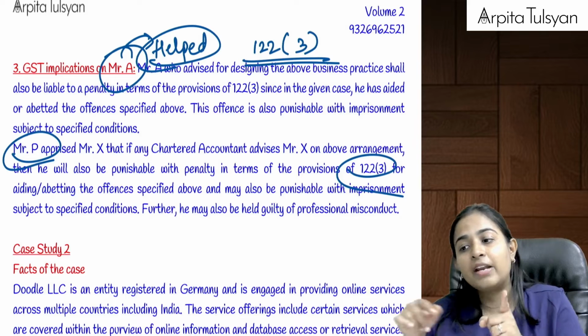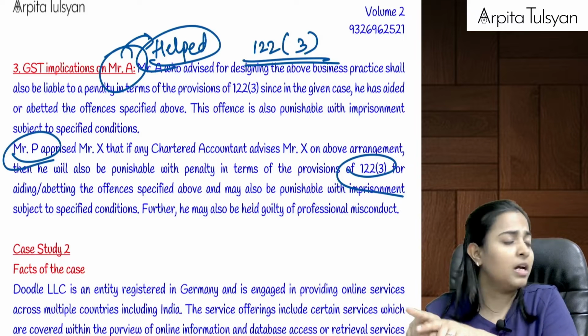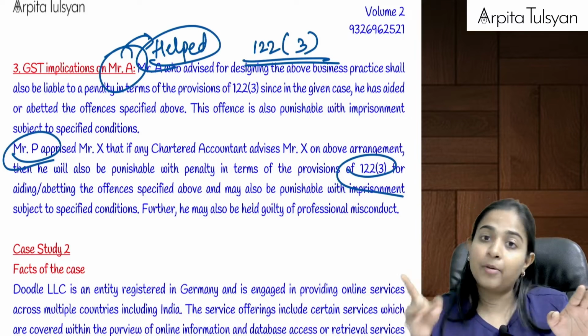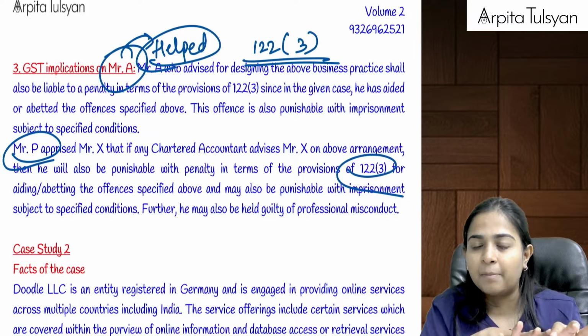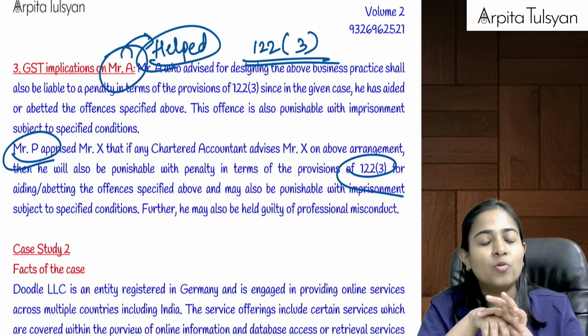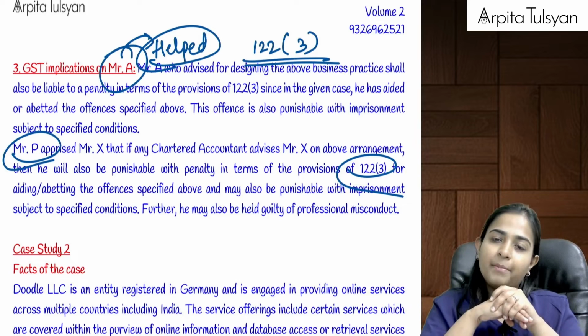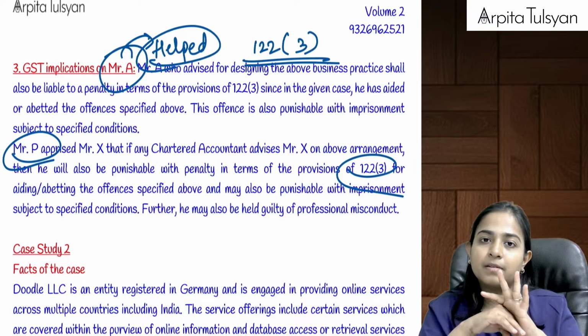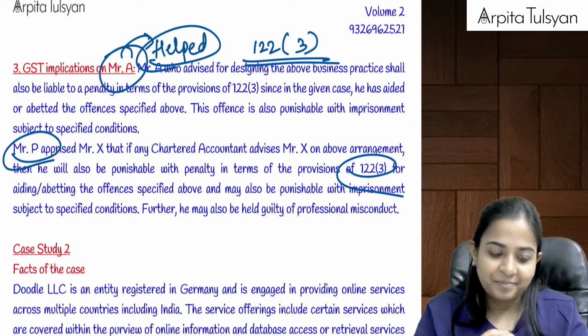And yes, whenever 73-74 becomes applicable, no other penalty can become applicable. Offenses can come, 132 can come, but no other penalty, that is no section of 122 can become applicable for that person. Are you clear till here?